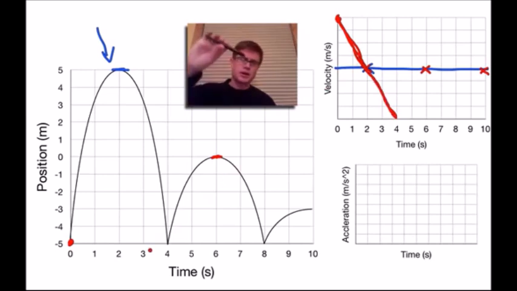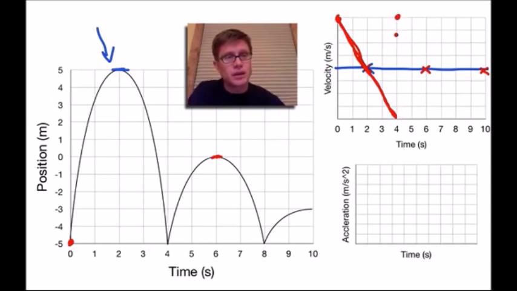When I get down to the bottom, it's really going fast in the negative, and then it instantly goes up and is really large in the positive. And so what I would do in my velocity versus time graph is I have to go way back here again. In other words, I'm going to have that vertical line. It's just like that. And then it's going to go down to 0 again. And then it's going to go all the way down to 8, like that.